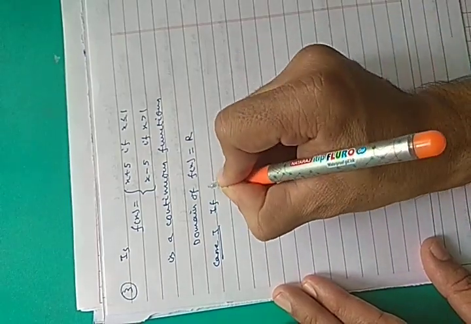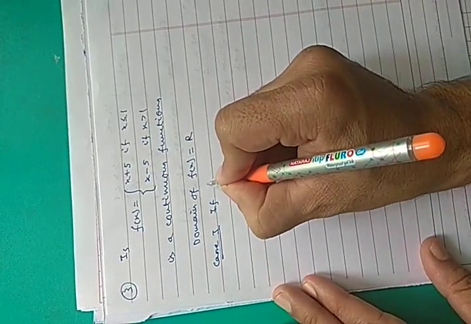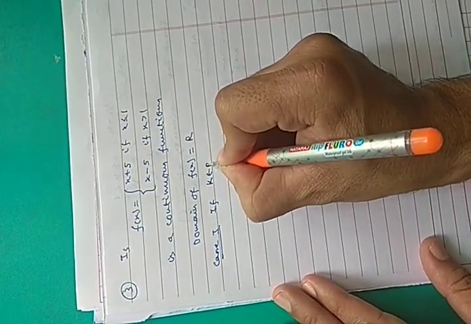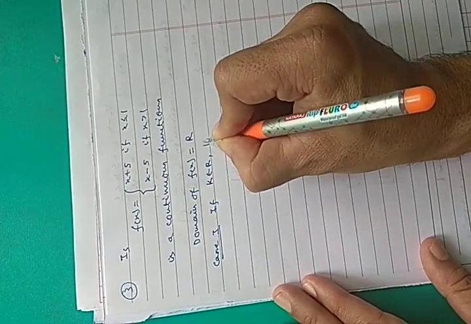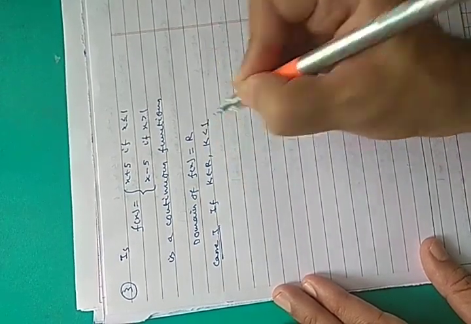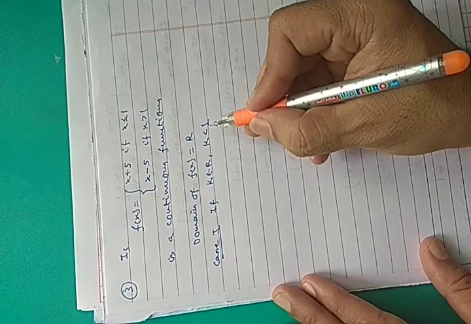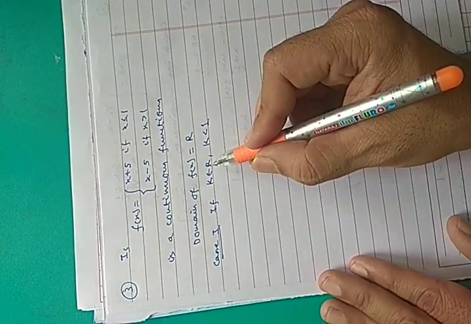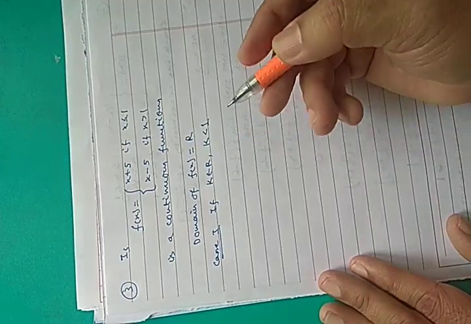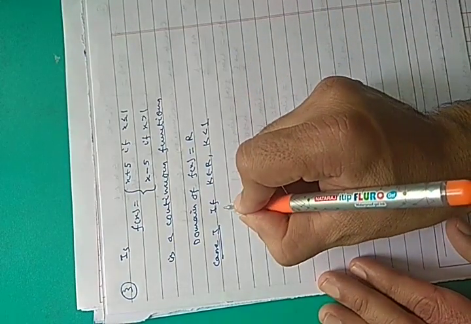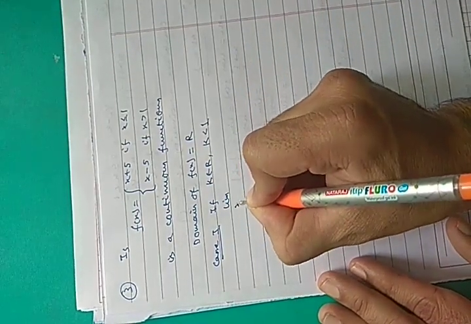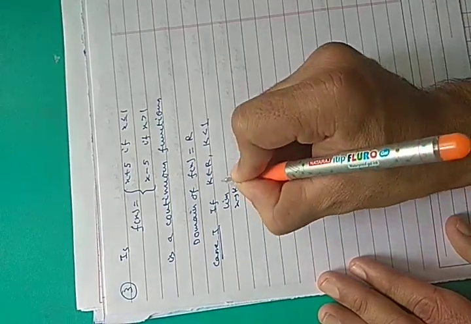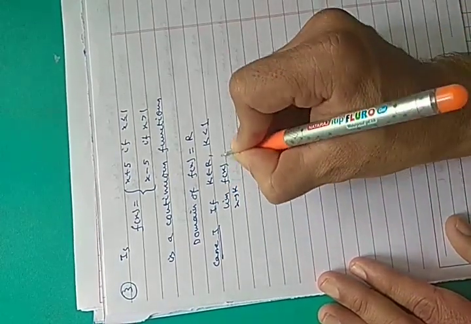if k belongs to R and k less than 1, then this k represents all real numbers which are less than 1. Then limit x approaches to k f(x).